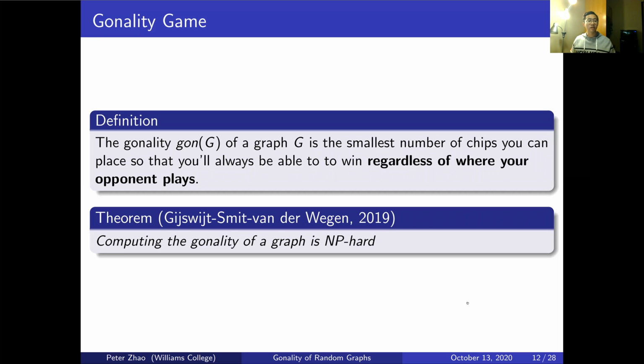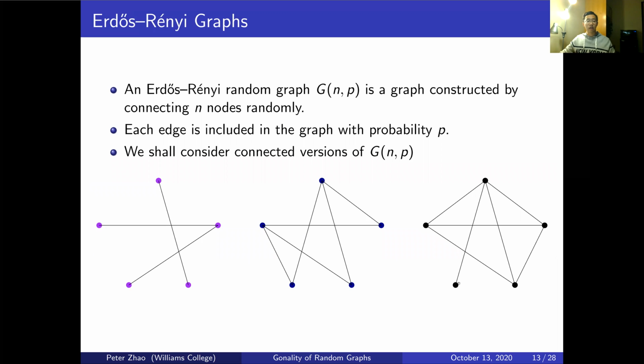Remember, our original question was, what is the Gonality of a random graph? And you might be wondering, what is a random graph, and how do we even determine the Gonality of something that's non-deterministic and random? Okay, so an Erdős-Rényi random graph: so far we've only defined concrete graphs. We've actually been able to draw them and say, oh, this is a certain graph. Now, an Erdős-Rényi random graph is a model.